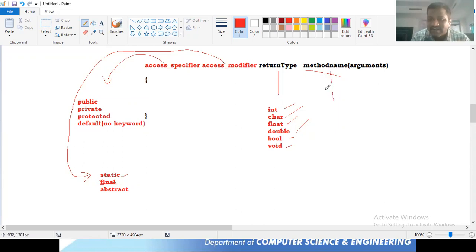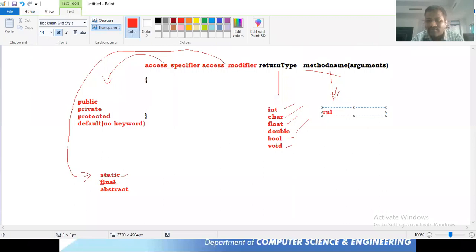Coming to the method name, whenever you take a method name, we need to follow the rules of identifiers. What are the rules of identifiers? An identifier must start with an alphabetic character, underscore, or dollar. Remaining characters can be alphabets, digits, or underscore. And what are the remaining rules?